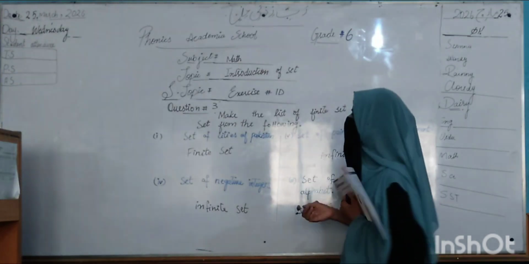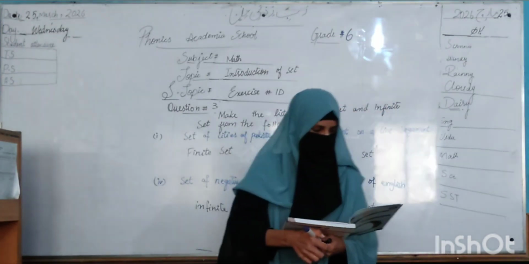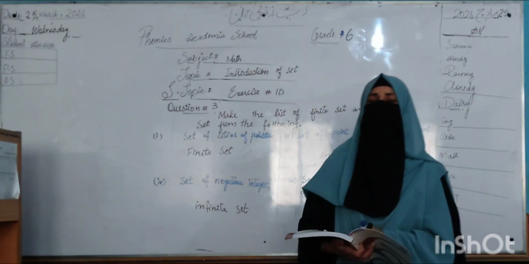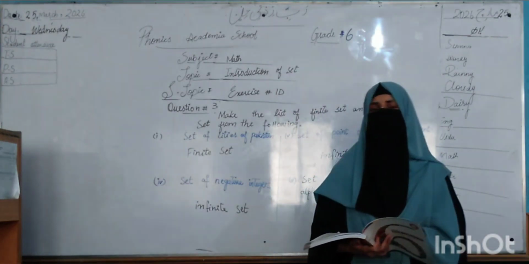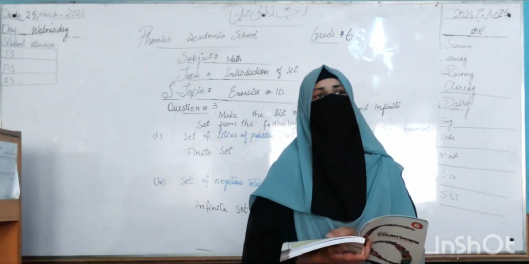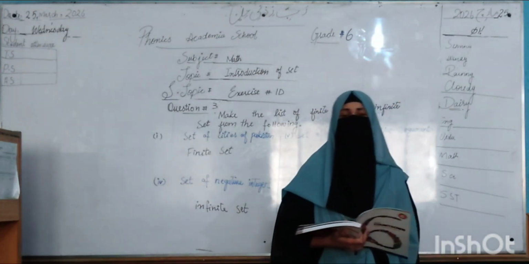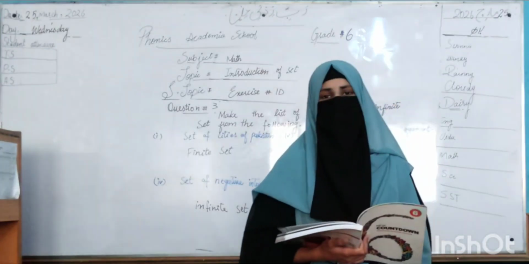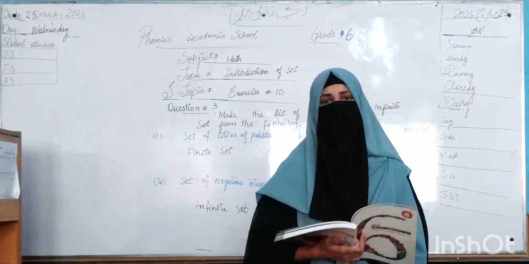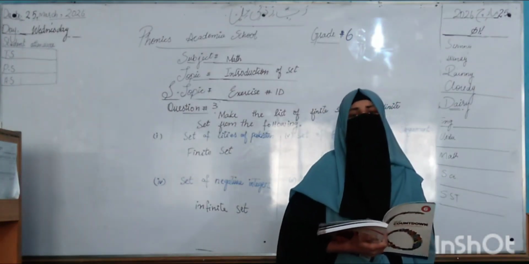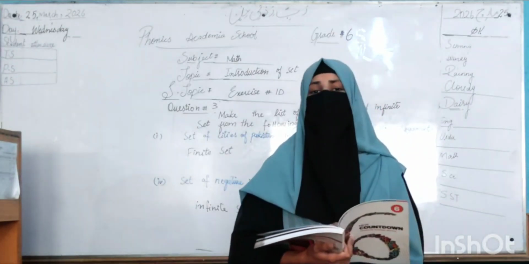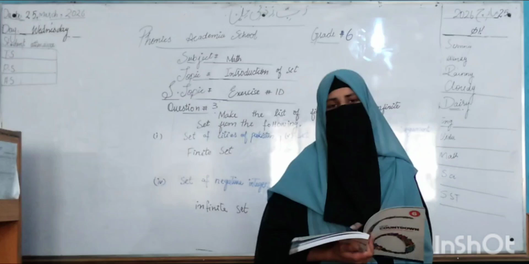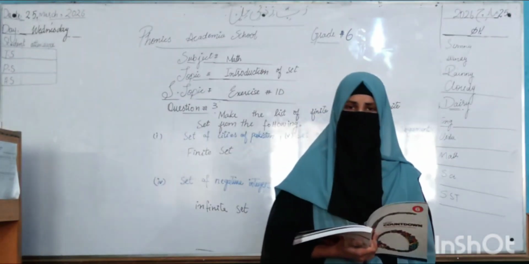So students, open your book exercise 1D page number 10. Also open your notebook in which we have discussed finite set and infinite set. So students, you know what a finite set is? A set whose limit can be described is called a finite set. And a set whose limit cannot be described, which continues on, is known as an infinite set.